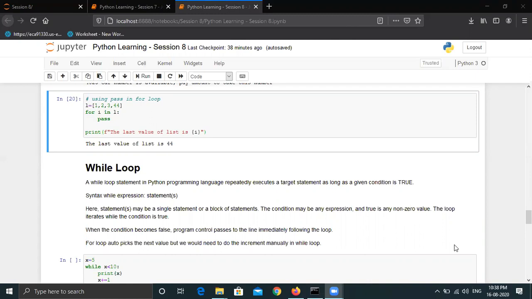Okay. So guys, let's rejoin because there is another topic, which is the while loop, and I just wanted to maintain the continuity. So let's drop this session and rejoin again.